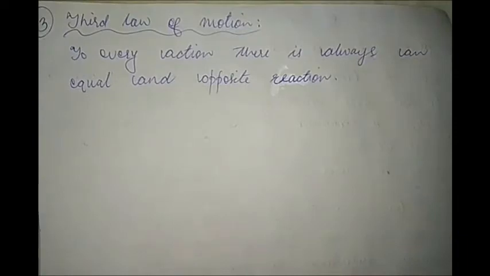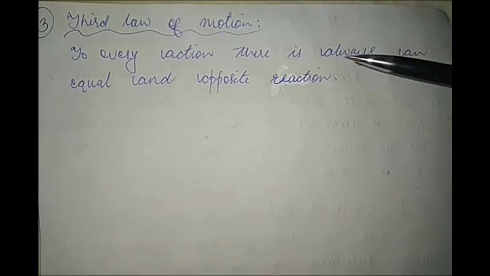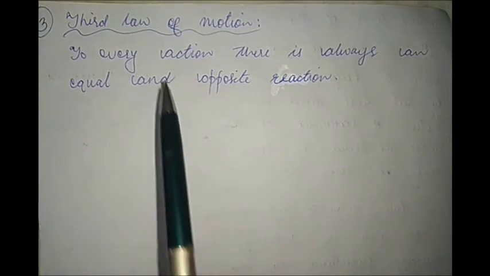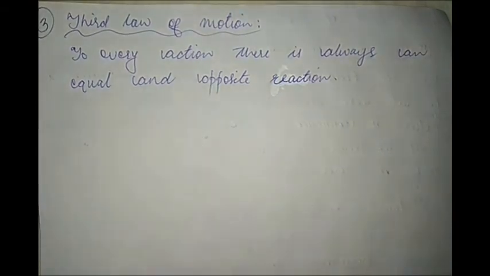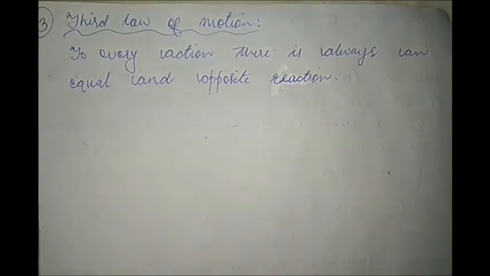The easiest of all the laws now, which is the third law of motion. It says that to every action there is always an equal and opposite reaction. That is, it tells us that forces always act in pairs. So if you have a force which you call the action, then there has to be another force acting which will be its reaction.